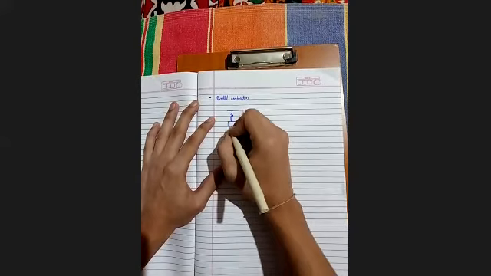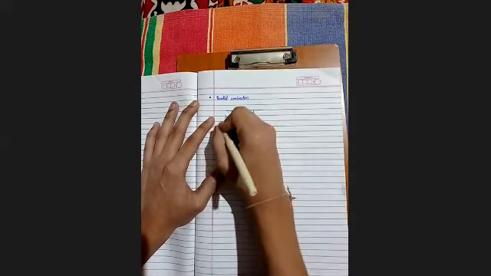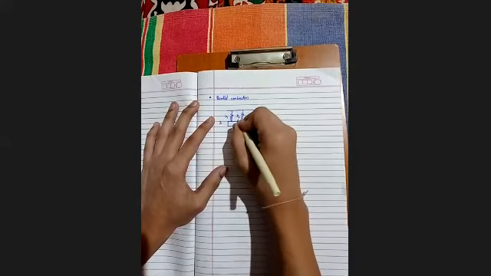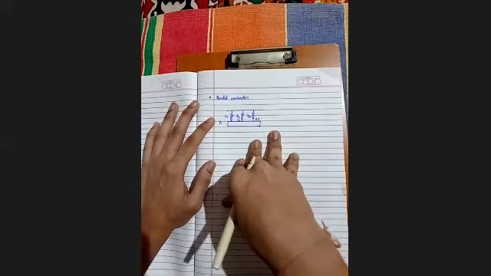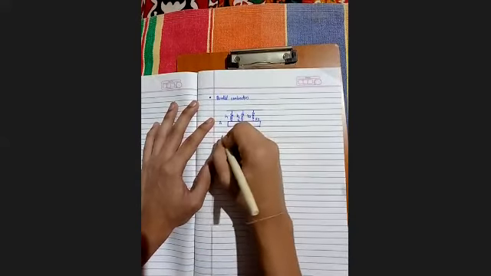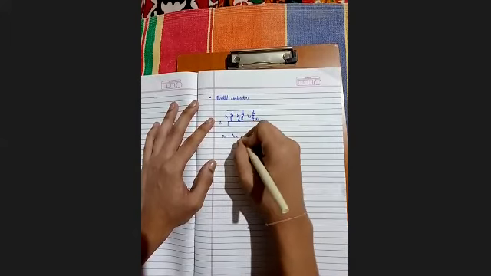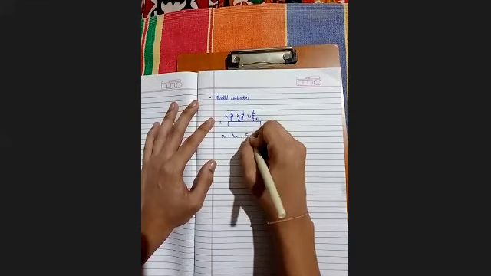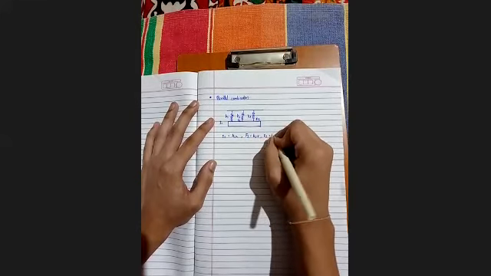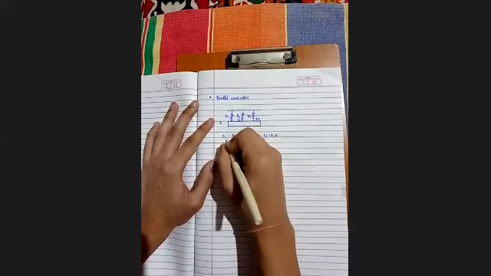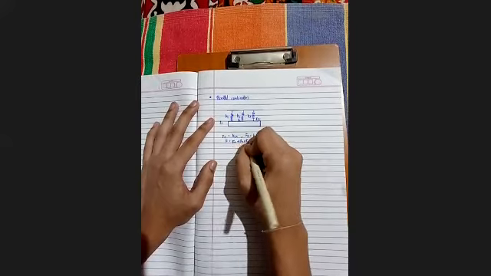So this is k1, k2 and k3, with f1 over here, f2 over here, and f3 over here. The extension in each spring is the same. So f1 is equal to k1x, f2 is equal to k2x, and f3 is equal to k3x. So f is equal to f1 plus f2 plus f3.